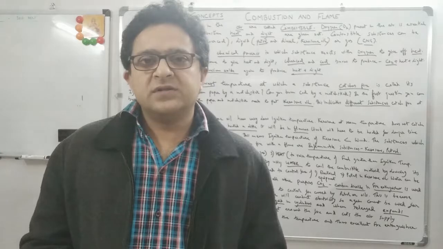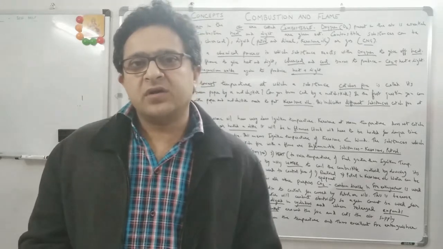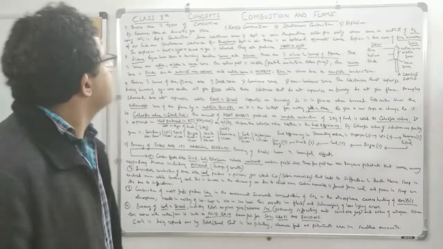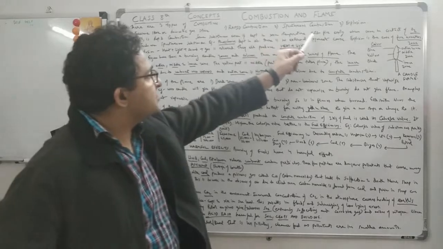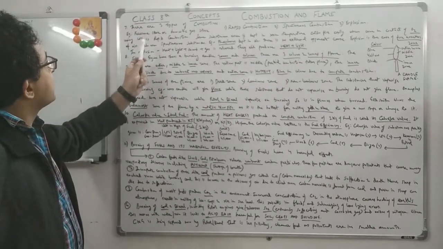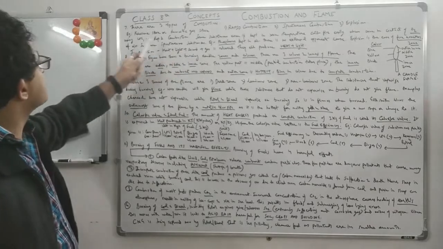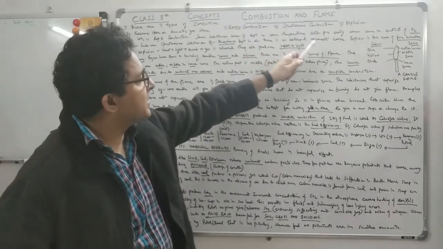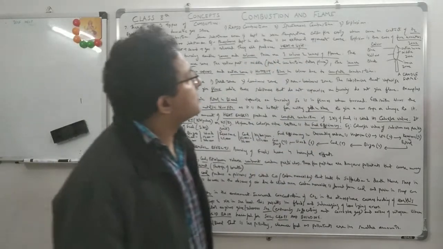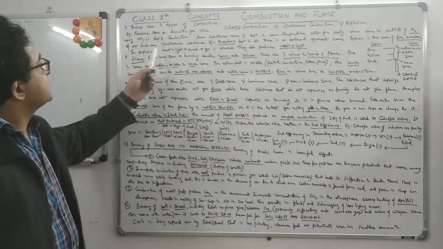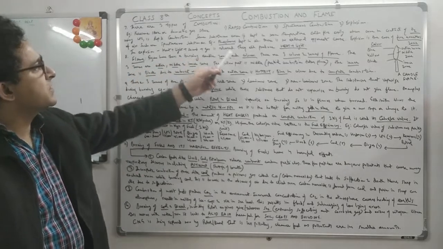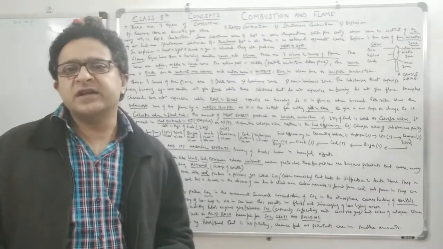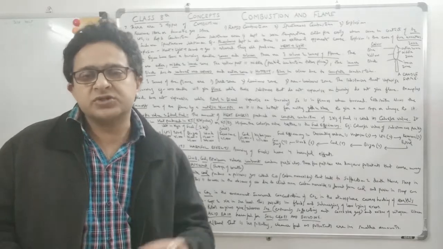Right. So now let's move further to the next part of the concepts in the chapter combustion and flame. There are three types of combustion: rapid combustion, spontaneous combustion, and explosion. So the kerosene stove or domestic gas stove using LPG is a rapid combustion example. Some substances, even if kept at room temperature, catch fire easily when they come in contact with oxygen, with air. Such are spontaneous substances. Example, phosphorus kept in air. So phosphorus, if you keep it in air, is a spontaneous combustion. It doesn't need any external source to catch fire.